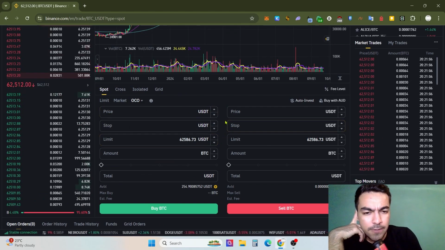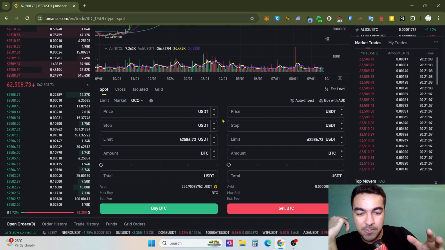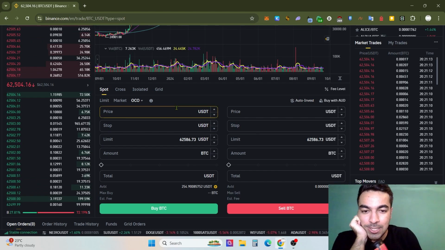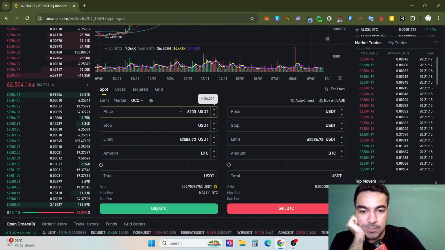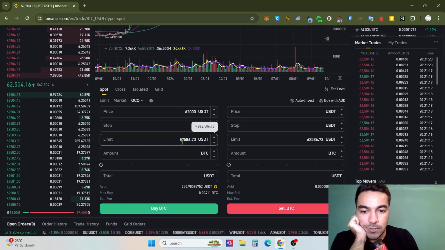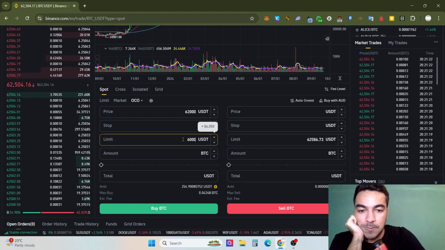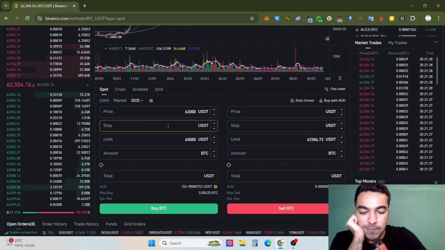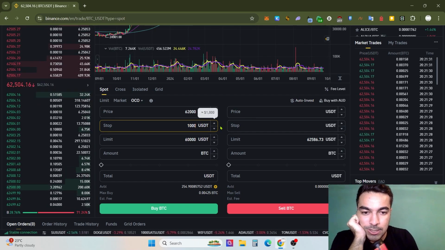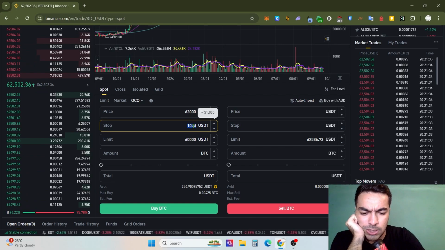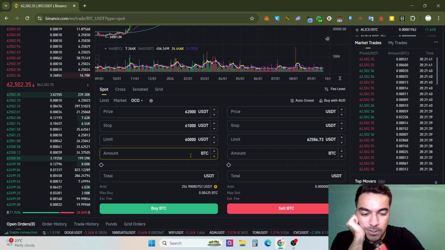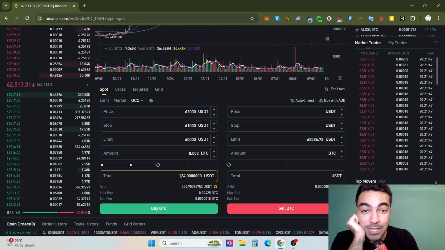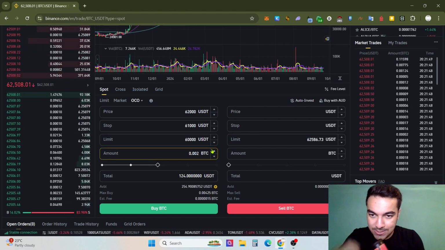For example, if you have no exact prediction about Bitcoin and you need to buy Bitcoin, just put, for example, 60,000 as the limit, and we need a stop area, for example, 61,000 USDT. We want to buy 0.002, which equals 124 USD.